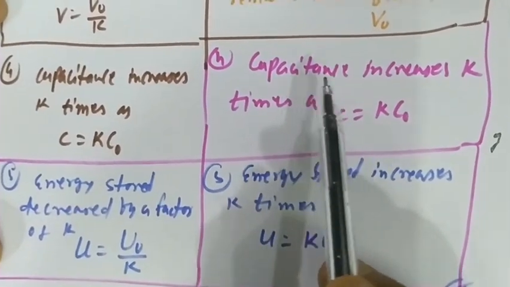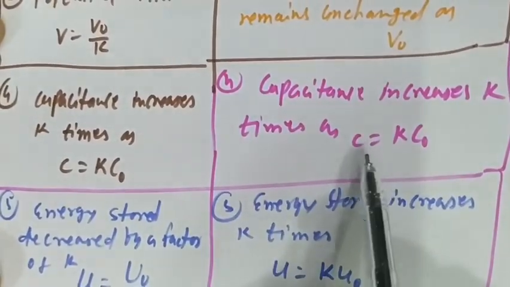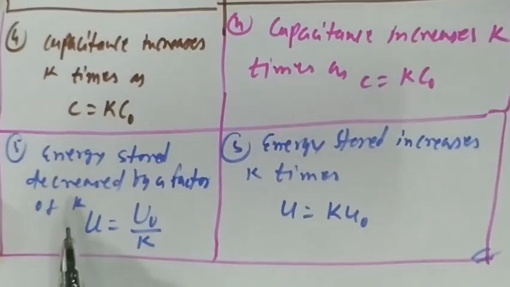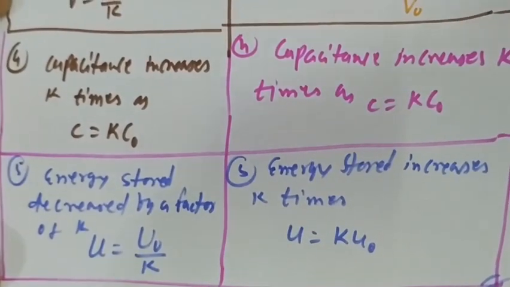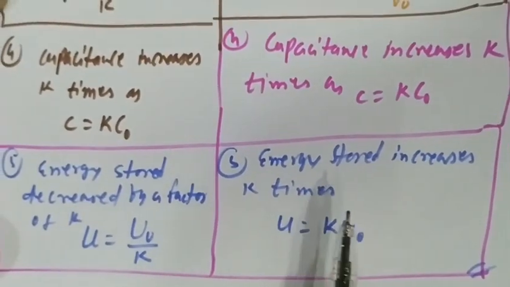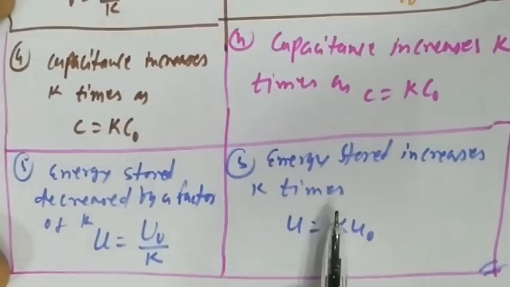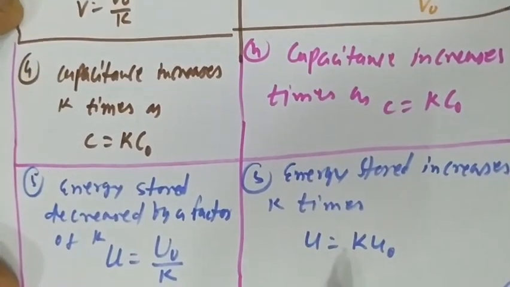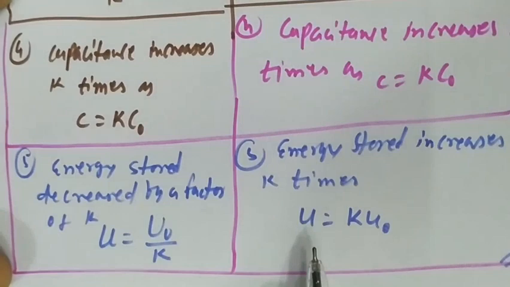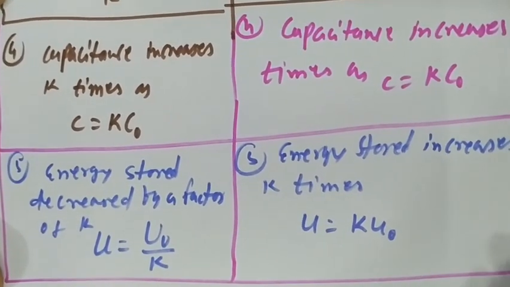When the battery is connected, then also capacitance increases by K times. Now energy stored decreases by a factor of K: U equal to U0 upon K, and energy stored increases K times when the battery remains connected across the capacitor: U equal to K U0. Thank you.